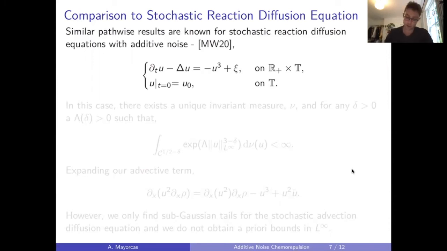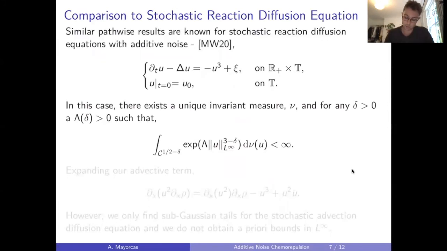But what's relevant for us is that Mourrat and Weber were able to establish, using the a priori bounds that they find on the SPDE, very strong tail estimates on this solution. So in fact, in one dimension, they find that an invariant measure to this equation would have super-Gaussian tails, so exponential moments with parameter strictly larger than 2. And this is in contrast to what we found.